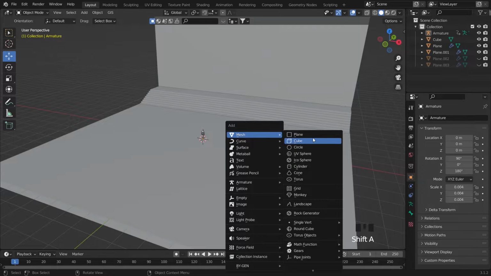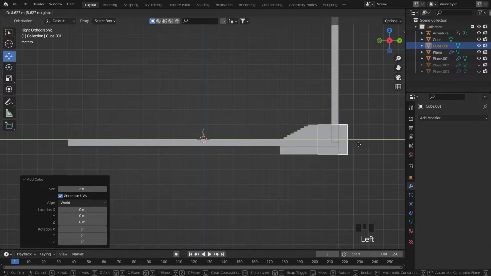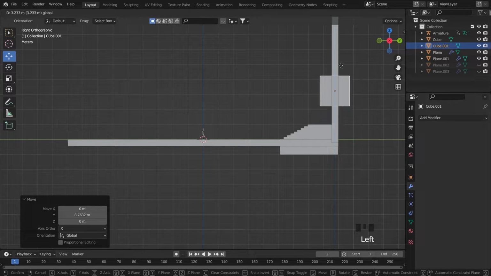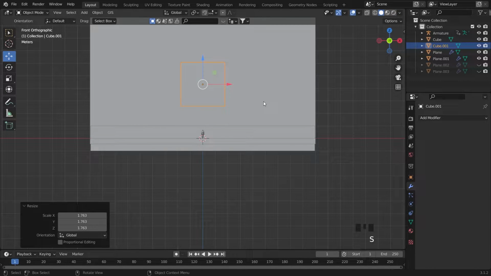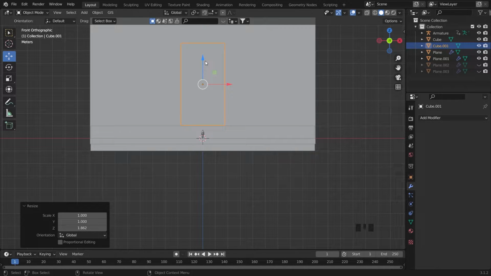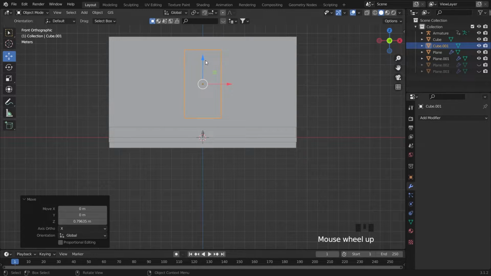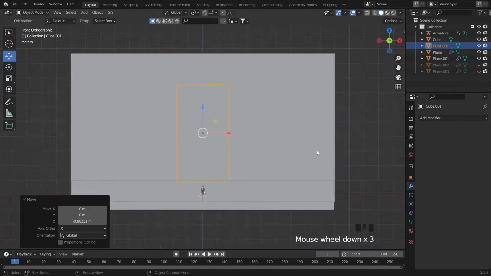Add another cube here, and then grab it into the right side, just make it like this in the up. Make it a little bit big, and then just click Z. So as you can see, like this. So now I will do the same as making some stairs, but the difference is we didn't use some presets.